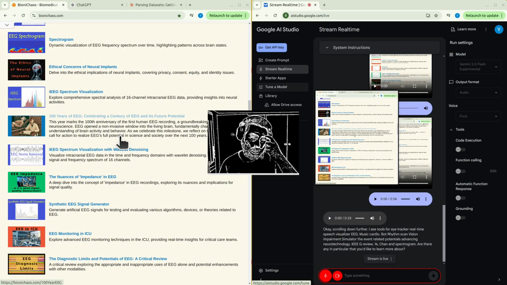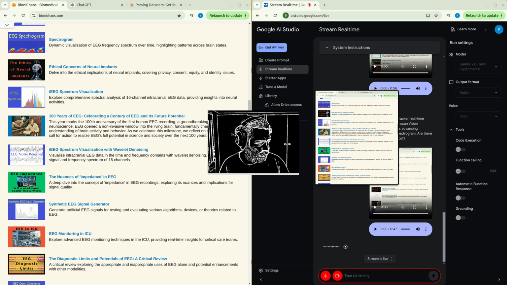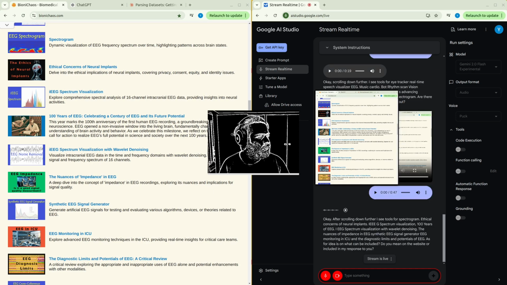Scroll down the page again. Can you just tell me what you see, but also if you have any ideas about what can be included, do let me know as well. Okay, after scrolling down further, I see tools for spectrogram, ethical concerns of neural implants, IEEG spectrum visualization, 100 years of EEG, IEEG spectrum visualization with wavelet denoising, the nuances of impedance in EEG, synthetic EEG signal generator, EEG monitoring in ICU, and the diagnostic limits and potentials of EEG.